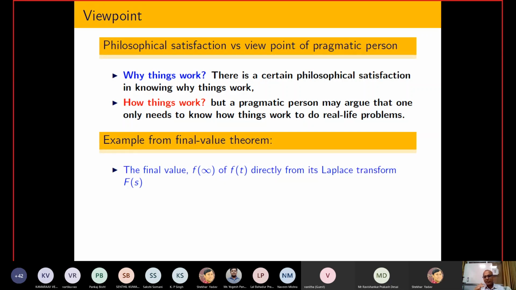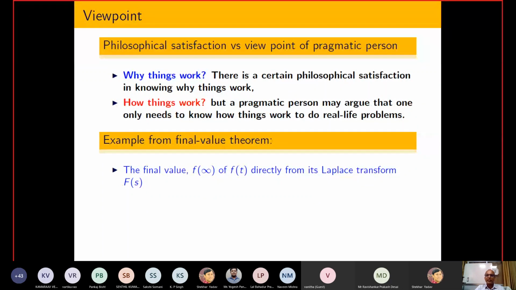But the second class of people, who are large in number, are called pragmatic persons, and they always argue that one only needs to know how to solve real life problems. There is no need to unnecessarily worry about why things work. But if we do not know why things work, you have seen that I have already told you what kind of mistake we make, and that is not a simple mistake.